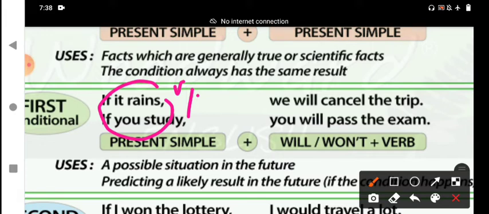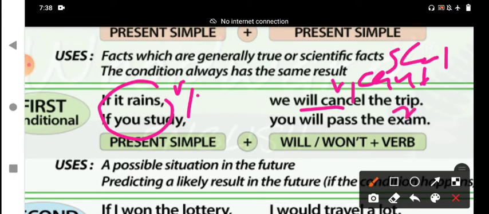If it rains, we will cancel the trip. Will plus V1. It may be other modal verbs, may be can plus V1, shall plus V1, may plus V1 also. In some situations, these modal verbs we will also use in the context of the situation.